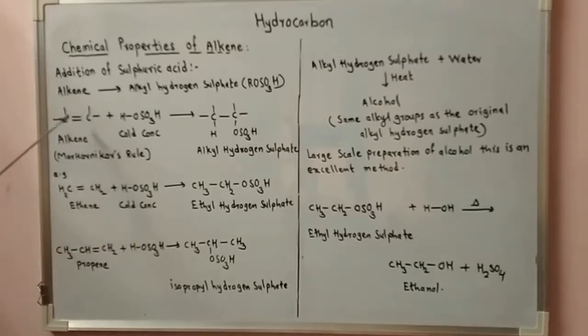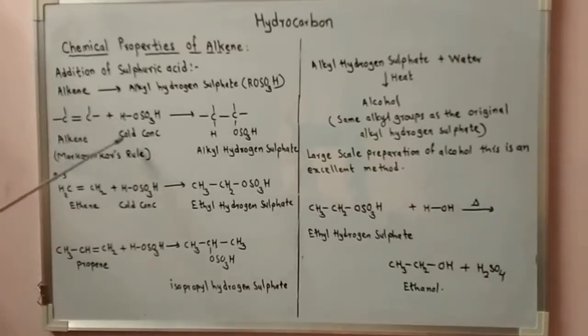Carbon-carbon double bond in alkene plus H2SO4, that is H-OSO3H, cold and concentrated, is converted to alkyl hydrogen sulfate. That is, hydrogen is attached to one doubly bonded carbon, and the negative group OSO3H is attached to the other carbon. So we get this type of structure.